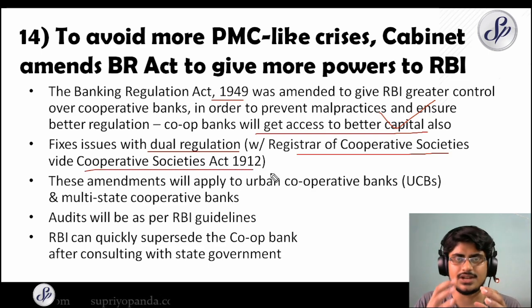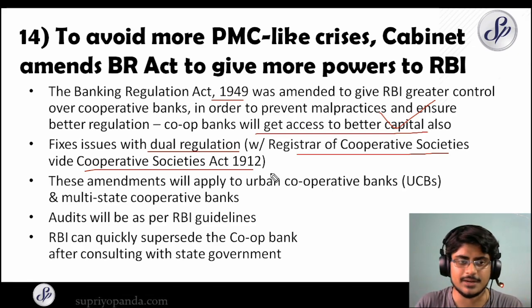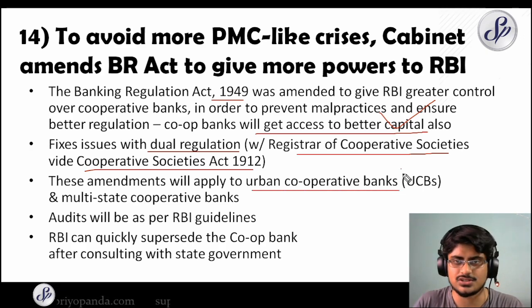So this Registrar of Cooperative Societies looks into the administrative aspects, and right now also they are going to look into the administrative aspects, but the RBI regulation, the ability of RBI to supervise those banks and regulate those banks, has now been quite improved by this latest amendment, and it will apply to 2 categories: urban cooperative banks, which is the UCBs, and we talked about this UCBs.